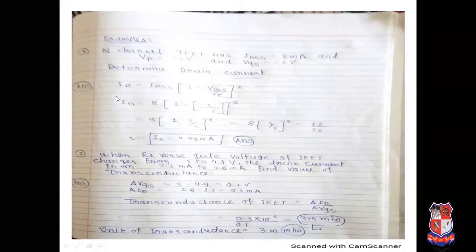Related to example number 1. Now, when reverse gate voltage of JFET changes from 5 volt to 4.9 volt, means delta VGS equals 5 minus 4.9. Obviously, gate to source voltage changes here. So 5 minus 4.9 equals 0.1 volt. Similarly, drain current is changed from 2.3 to 2.6 milliampere. So 2.6 minus 2.3 equals 0.3 milliampere. If you take the ratio, then it is known as 3 millimho. It is the final answer.